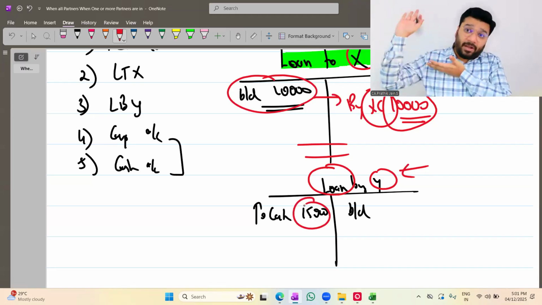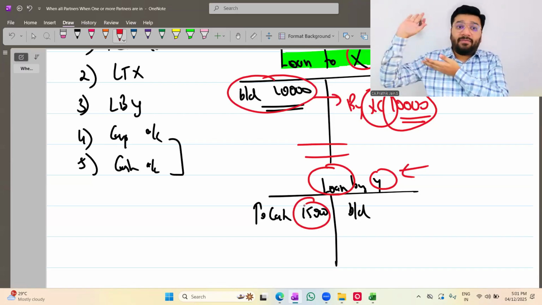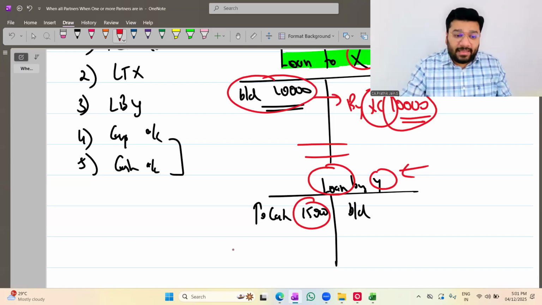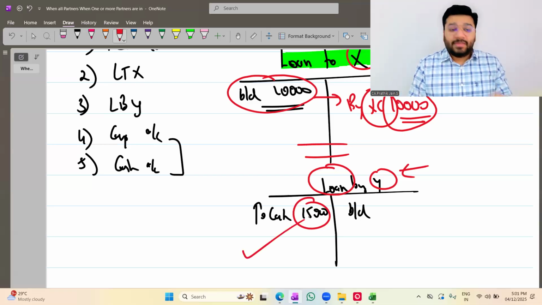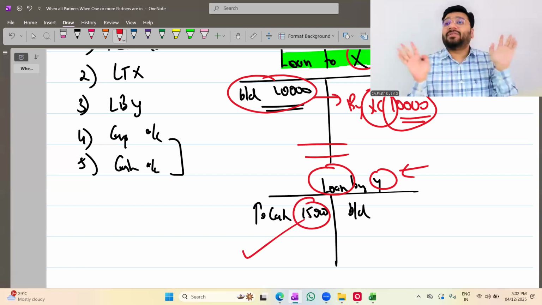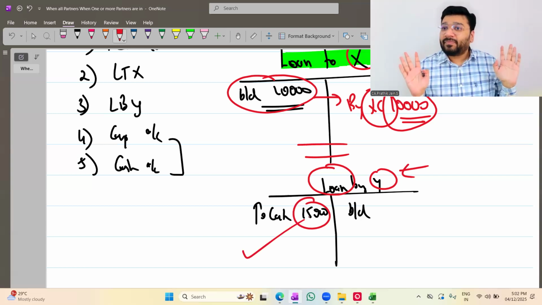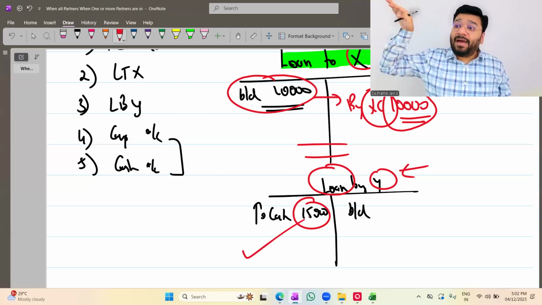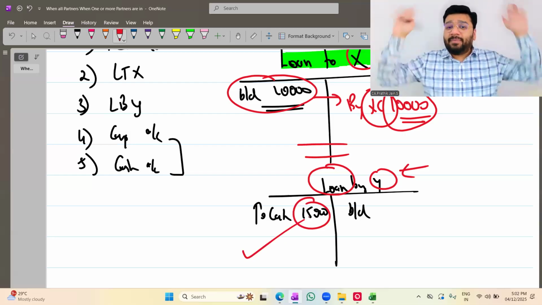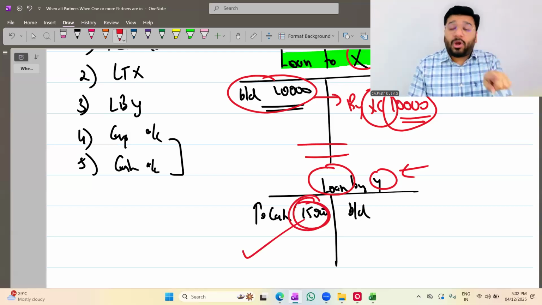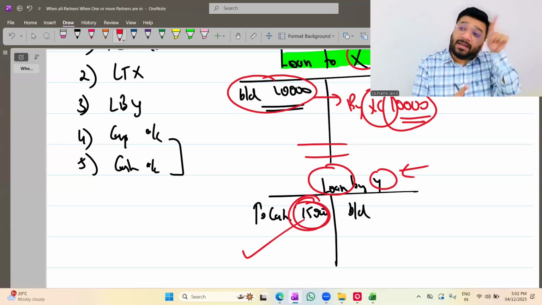I am telling you, in the capital account there is a debit balance, which means I have to receive the money, and that money is not being given. Do you think I'll pay this money? This money is like a kudmi. If you do not give the money in the capital account, I will also not give this. Y has a debit balance in the capital account, and he says he has become bankrupt. To that bankrupt person, will you pay this money? No, you will not, because you will use this money to pay the external liability holders.